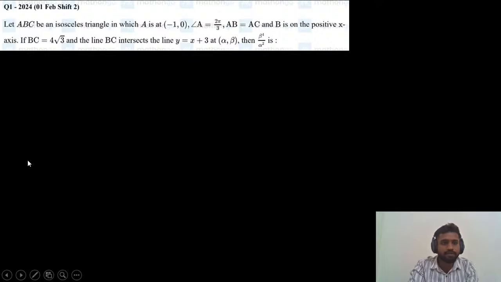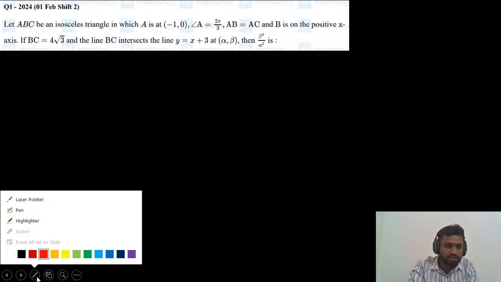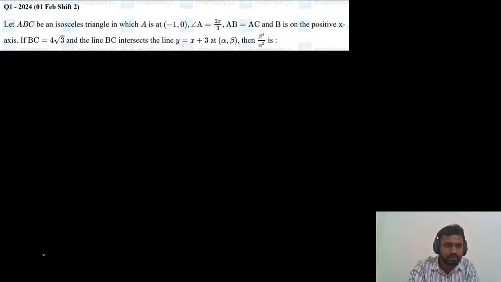Okay. So once I read this question, what is the approach for this question? They are saying ABC is an isosceles triangle. What is an isosceles triangle? A triangle in which two sides are equal is called an isosceles triangle. And they are saying A is at (-1, 0). So we'll see the solution for this.